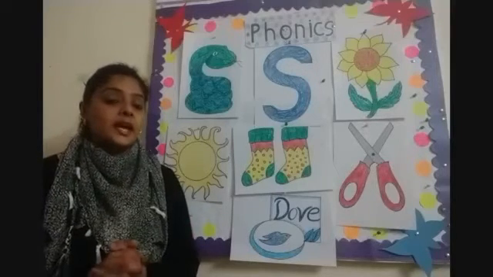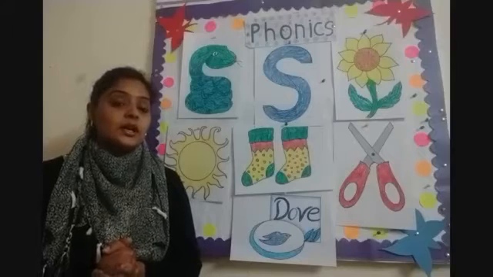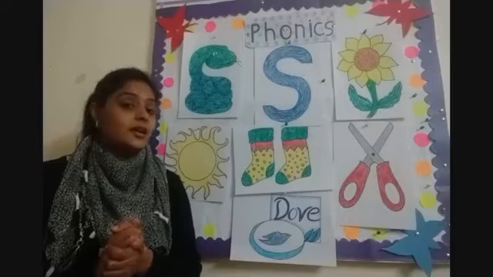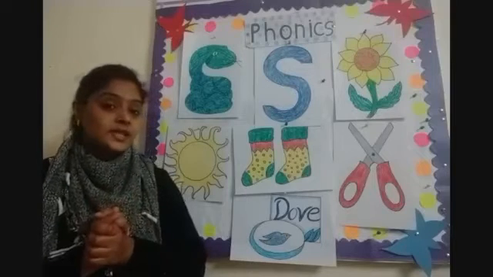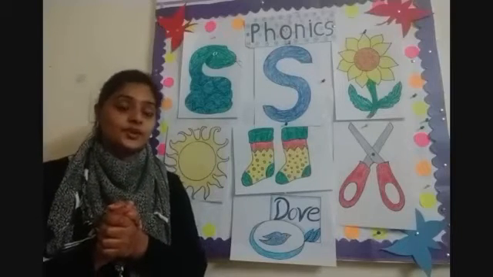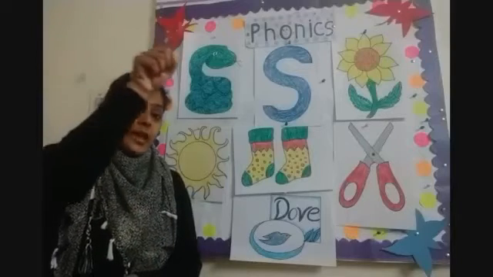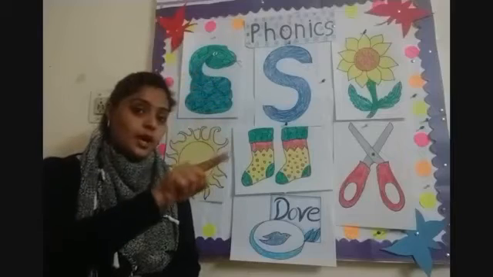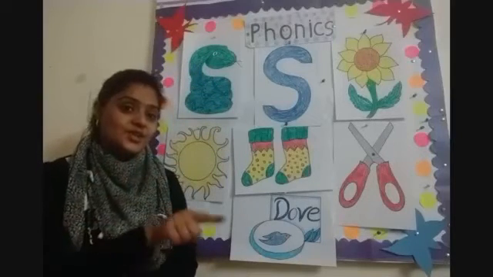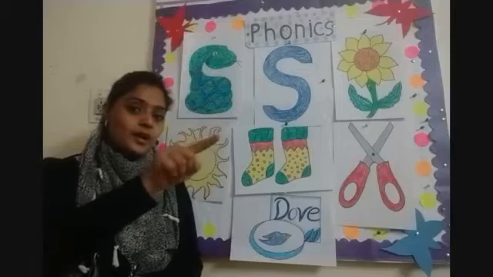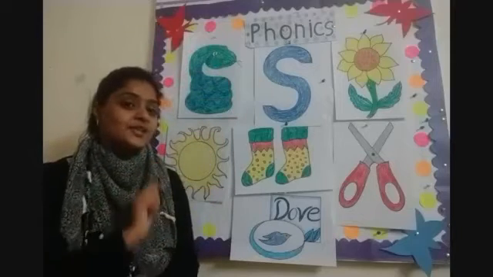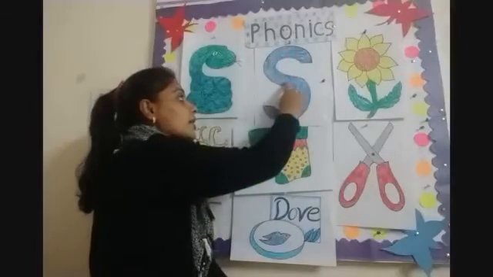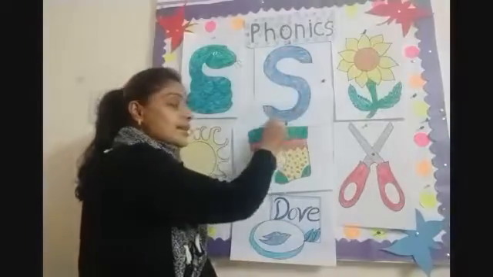Okay. And children, now first of all, do with me, we will write sound in the air. Okay. Now see with me and do with me. Make a curve in the air. This is 1 and 2. This is sound. Like, make a curve and a curve.